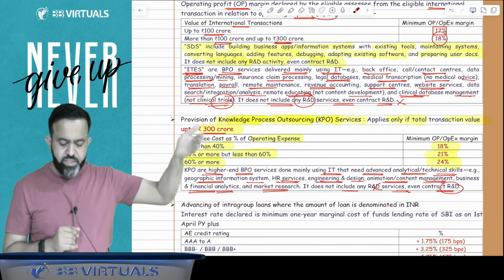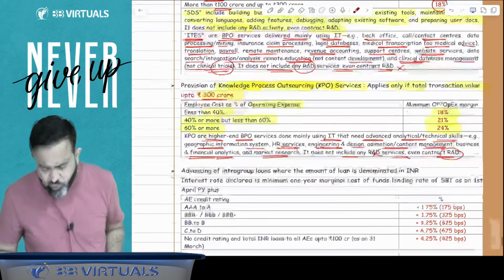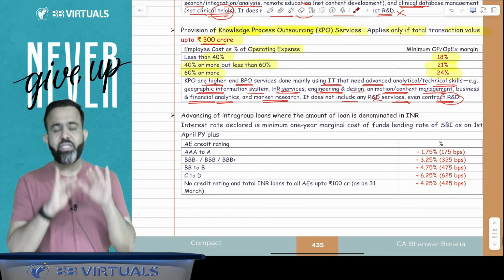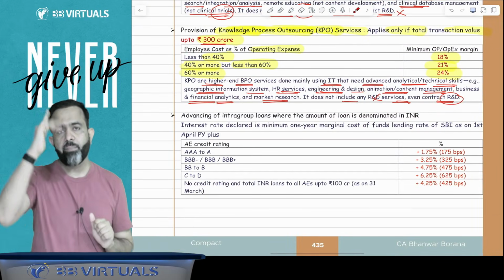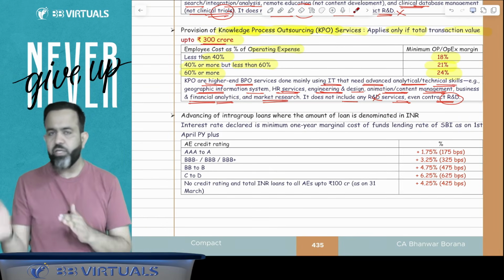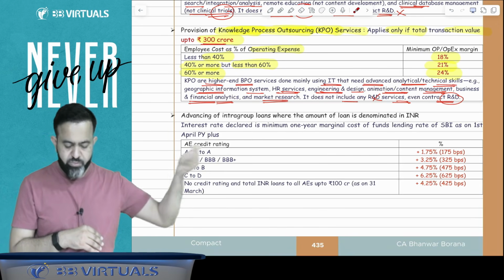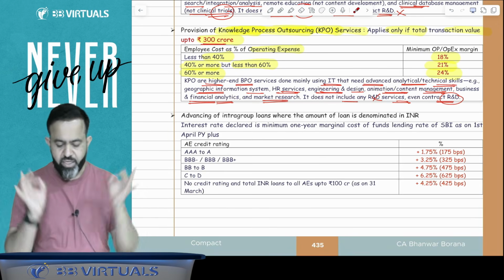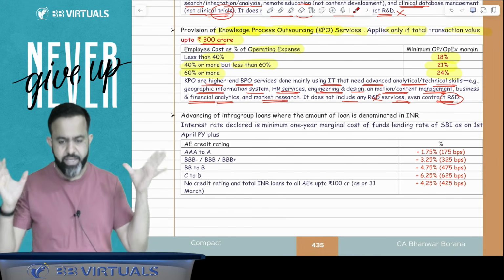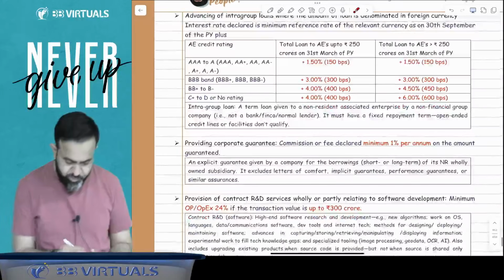If it is more than 100 crore up to 300 crore, then 18% profit. And in case of KPO service, it should be within the limit of 300 crore. If your employee cost in the operating expenses is less than 40%, then 18%; 40% to less than 60%, then 21%; and if it is 60% or more, then 24% profit should be declared. Done. After that, this point, just skip for some time.